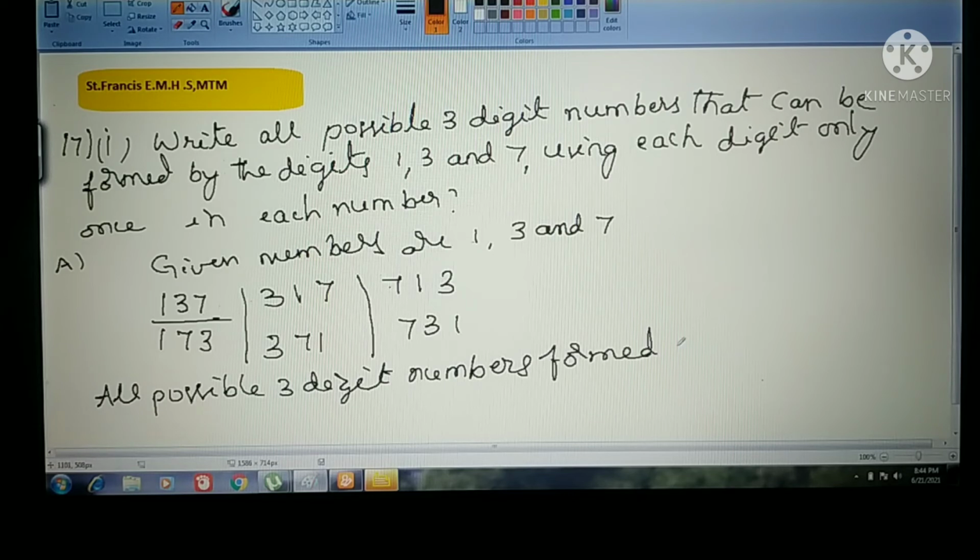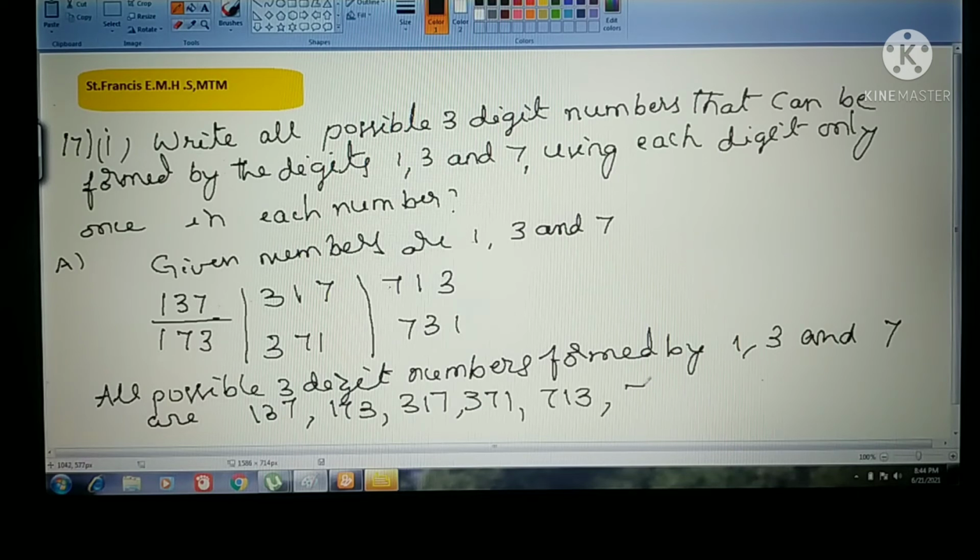All possible 3-digit numbers formed by 1, 3 and 7 are 137, 173, 317, 371, 713, 731. Okay, good.